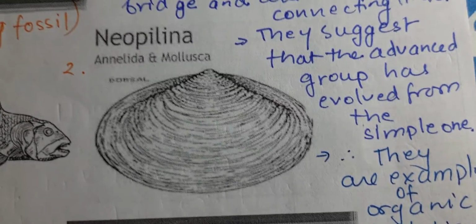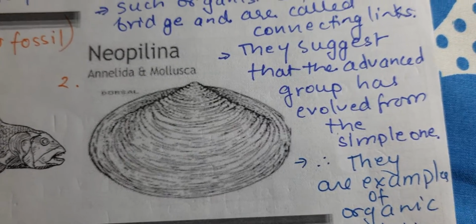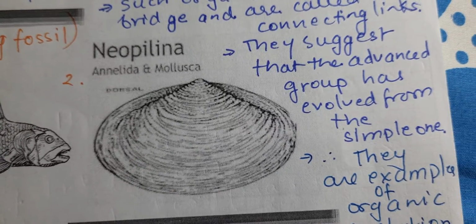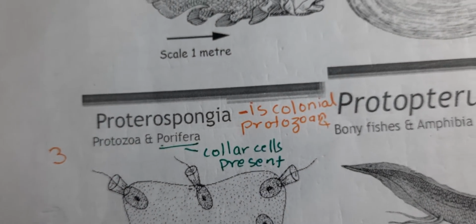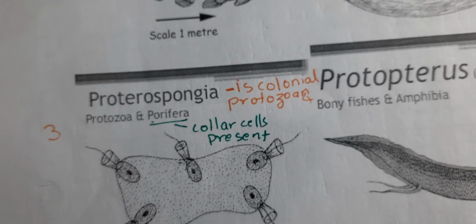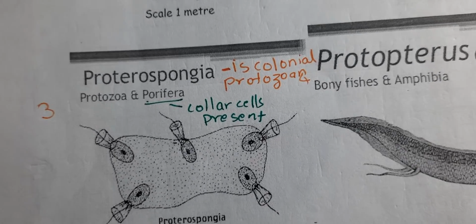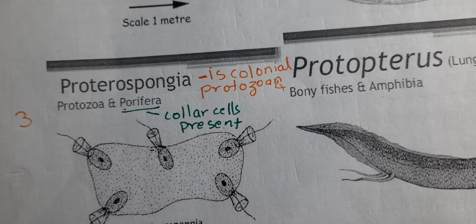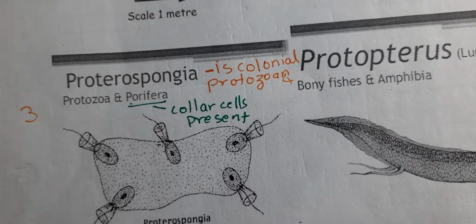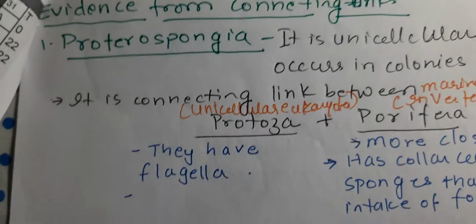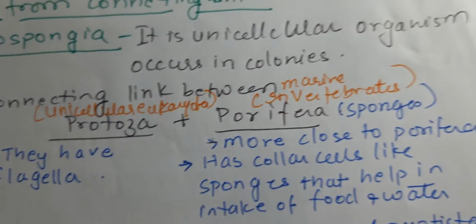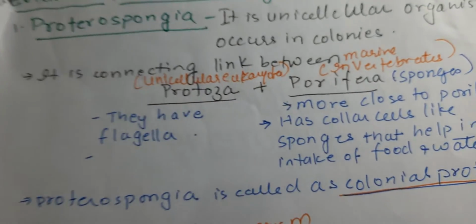Second example, if you see over here, Neopilina. This is the connecting link between annelids and mollusks. Then Proterospongia, which is the connecting link between protozoa and porifera, and it is also known as colonial protozoa. Proterospongia is a unicellular organism that occurs in colonies.